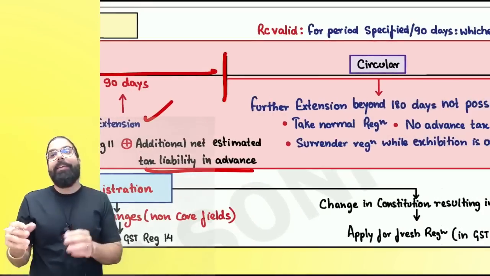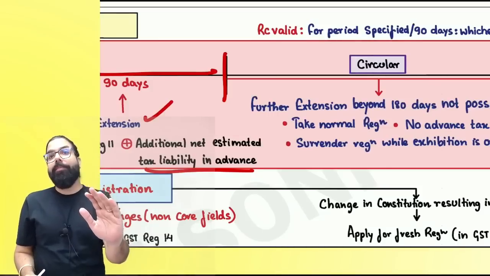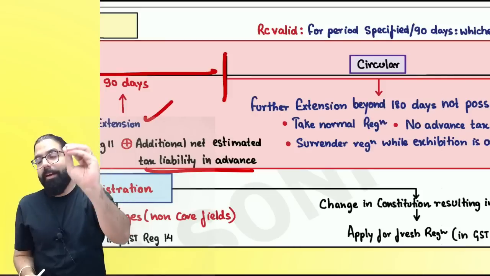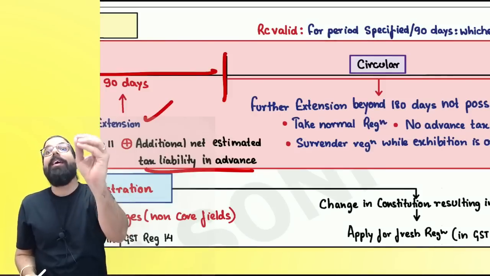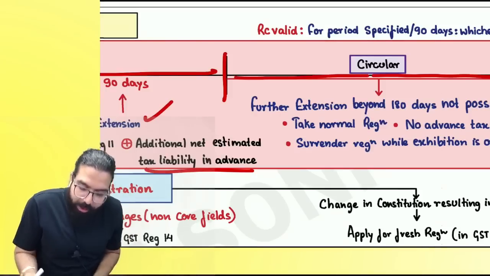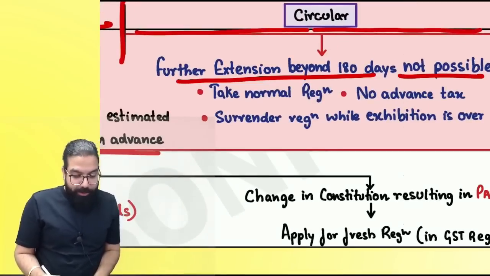Now you are telling, sir, 90 also done. Again, 90 also done. They are telling 90 done, 90 done, more 90 is not possible. Please take normal registration. A circular came. It told further extension beyond 180 days is not possible.